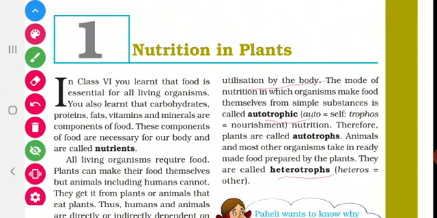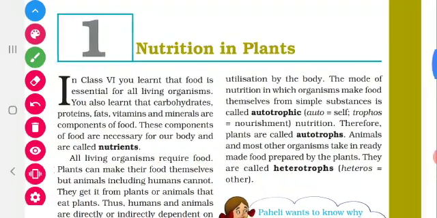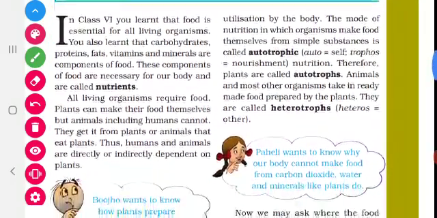Let us split this autotrophic into 2. Auto means self. Tropos means nourishment. So what does it mean? They are self-nourishing organisms. They can prepare their own food with the help of the simple substances available in the environment. The plants are called autotrophs. Why are they called autotrophs? They can prepare their own food, so they are called autotrophs.